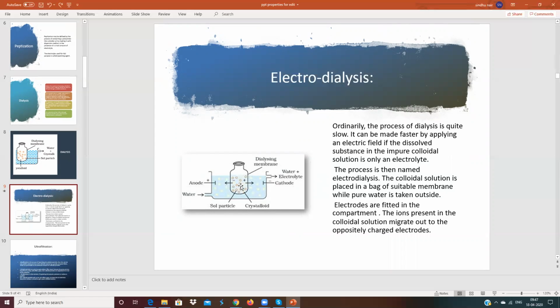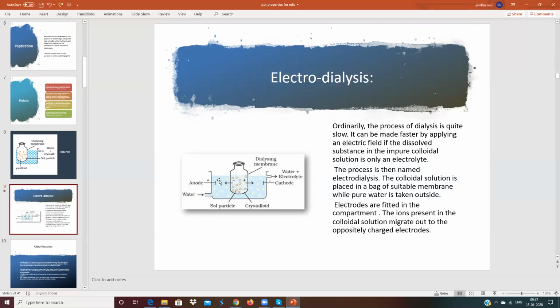Suppose the dissolved ions in the colloidal solution are H plus and Cl minus. Then H plus and Cl minus ions will be attracted by the opposite electrodes kept in water. So they will come out very fast along with the water. So the process of dialysis will be fast.